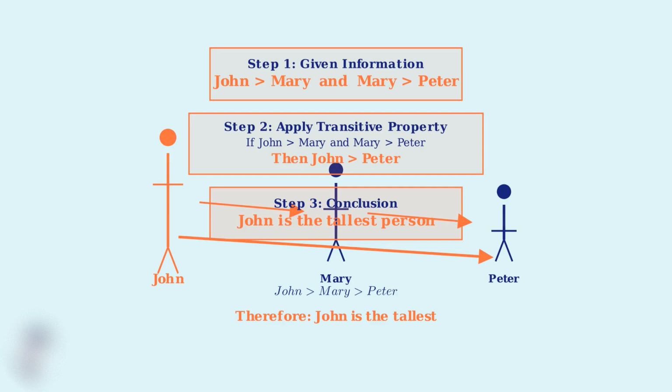This same principle applies whether we're comparing heights, ages, test scores, or any other measurable quantities. This example demonstrates how mathematical concepts like the transitive property are not just abstract ideas, but practical tools we use in everyday reasoning and problem solving. Now that we've seen how the transitive property works, let's examine the most common mistakes students make and learn how to avoid them. Understanding these pitfalls will help you apply the property correctly every time.